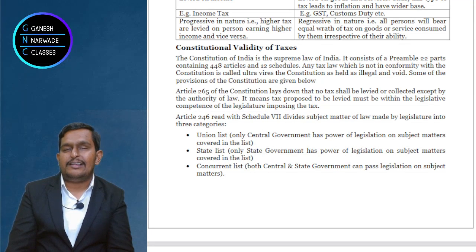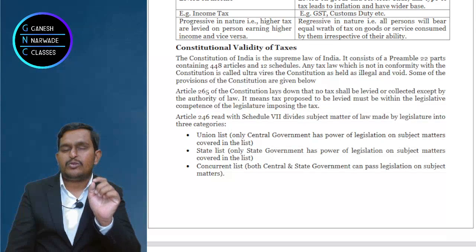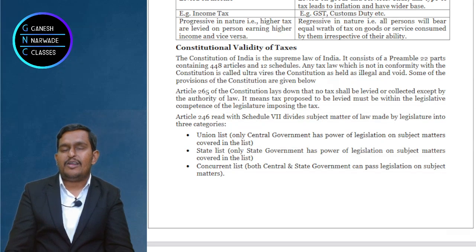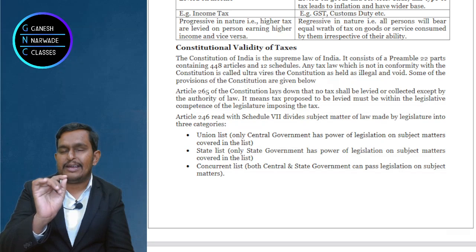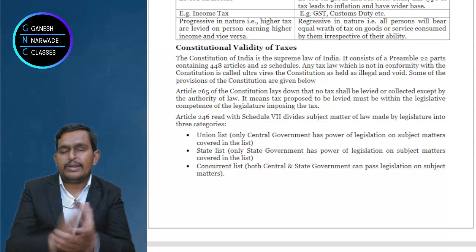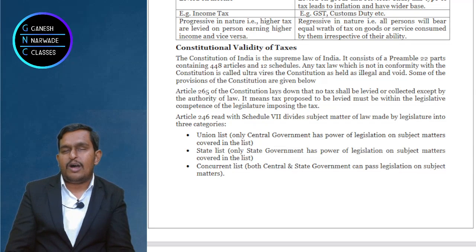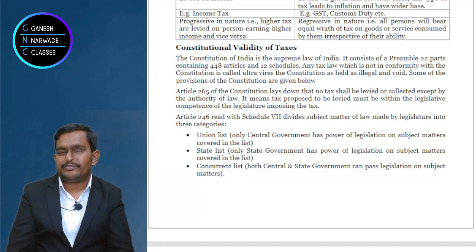But on agricultural income, list 2 will apply. That means only the state government can collect tax. So what I said: on all incomes except agricultural income, the central government can levy tax. That's what list 1, the union list, is. On agricultural income, only the state government can levy tax.